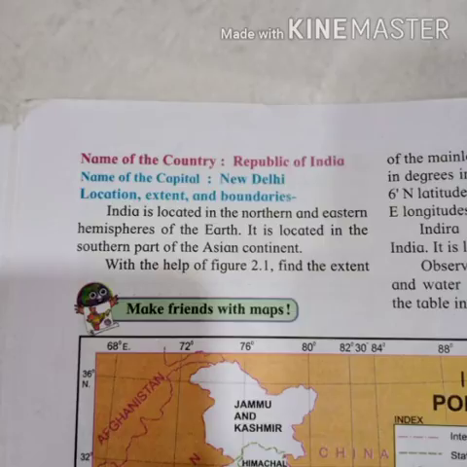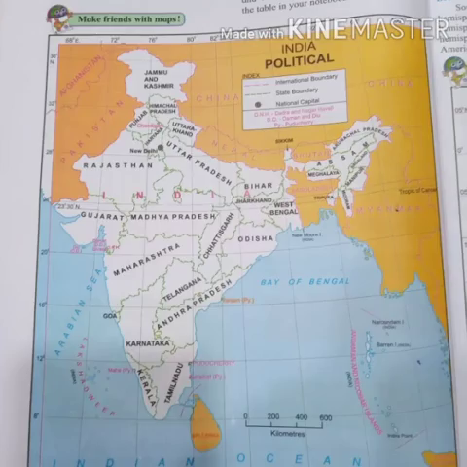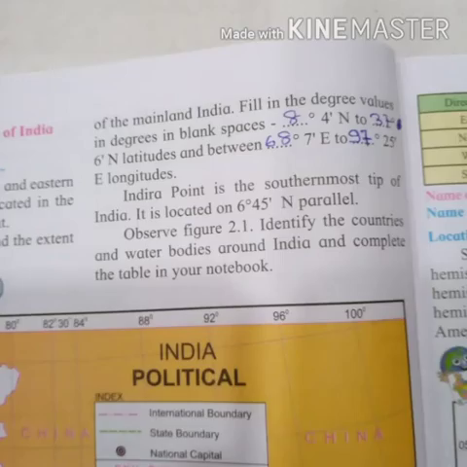With the help of figure 2.1, find the extent of mainland India. See figure 2.1. Observe the map carefully and fill in the degree values in the blank spaces.